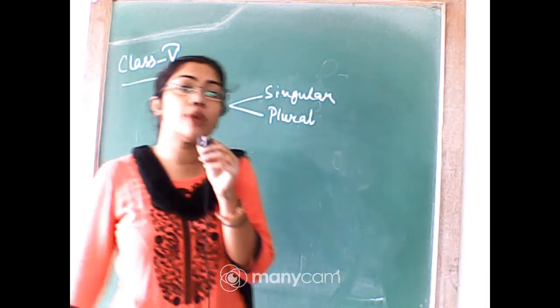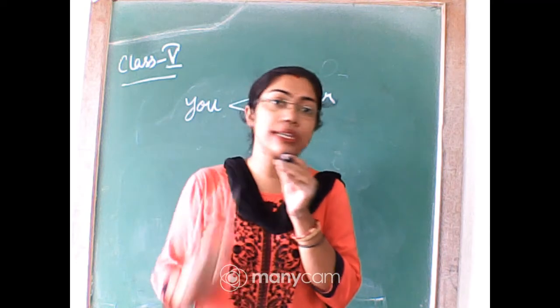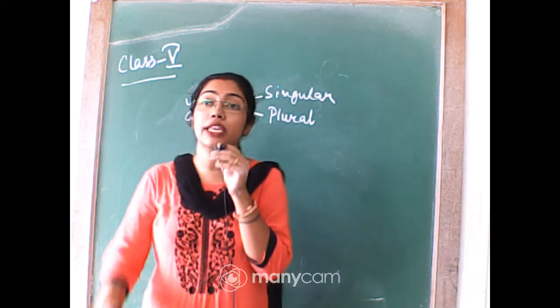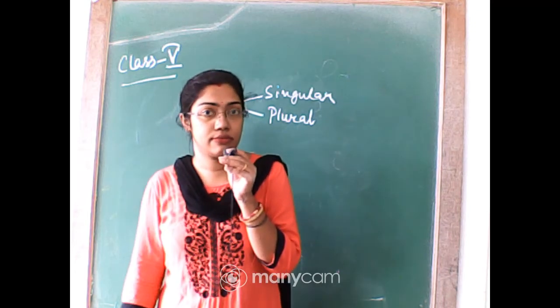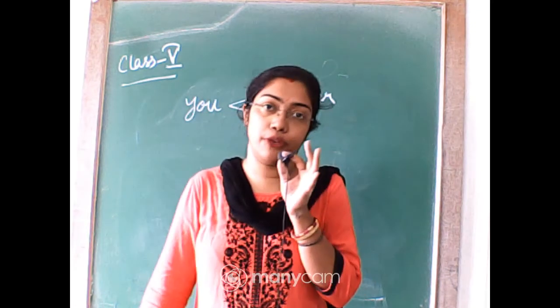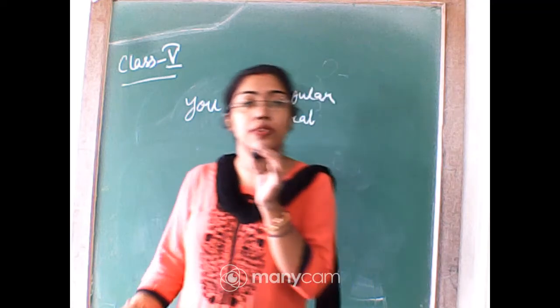You do your homework. I can tell it to one single person as you. If I'm telling you all are not giving attention, so actually I'm telling to all of you. So you can be singular as well as plural.